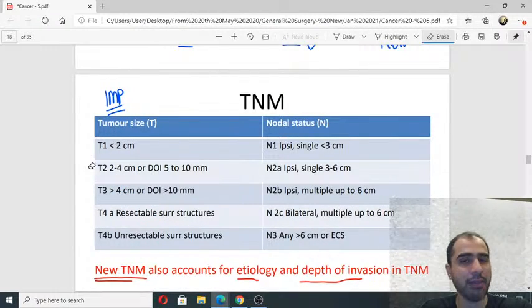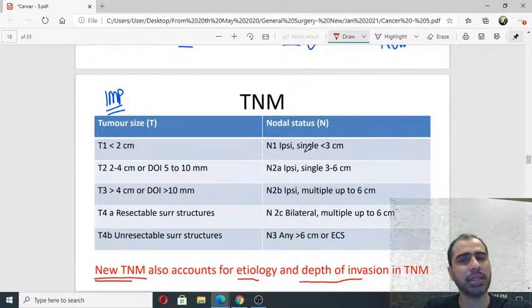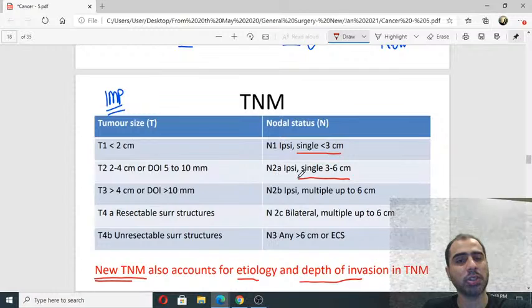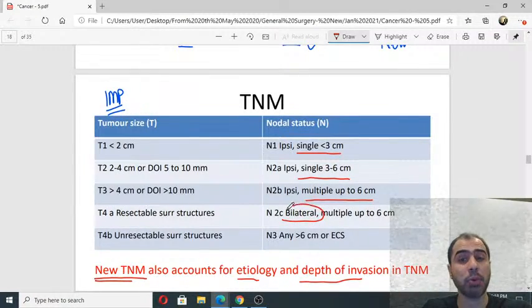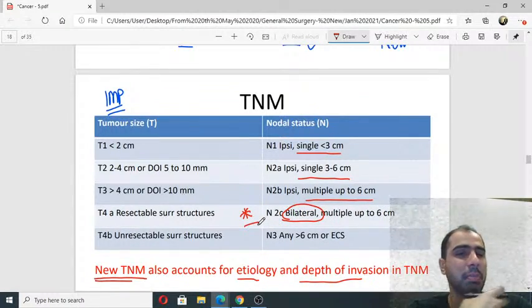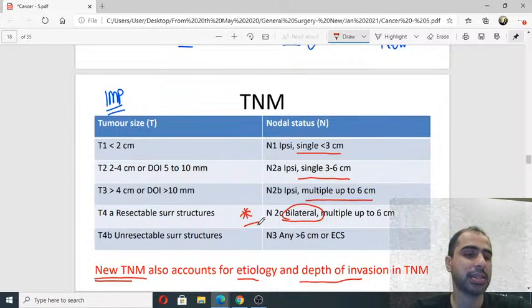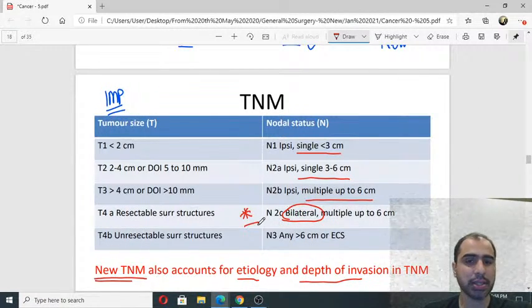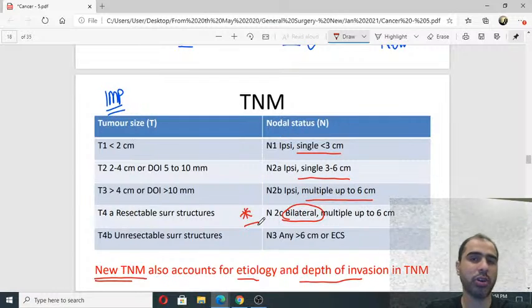The N, they have not changed. It's the same. Single 3 to 6 centimeters is N2A, or multiple up to 6 centimeters, or bilateral up to 6 centimeters is N2. Normally in cancers we don't say bilateral lymph node metastasis. Like in breast, if the tumor was in the right breast and there was a left side axillary node, it would be called M1.